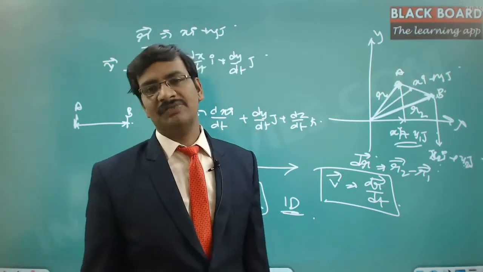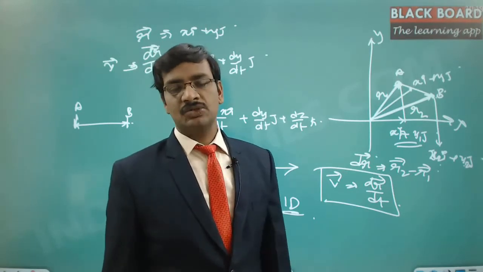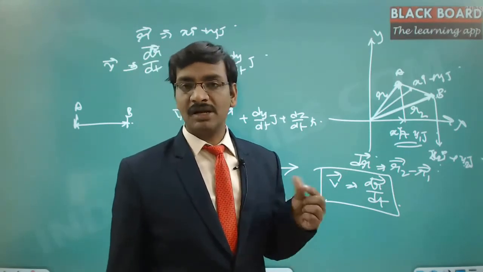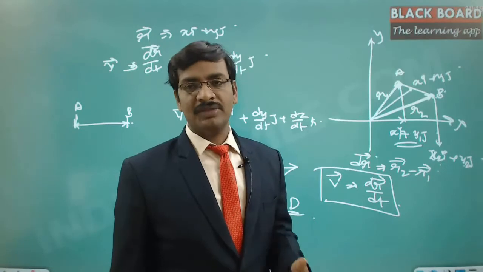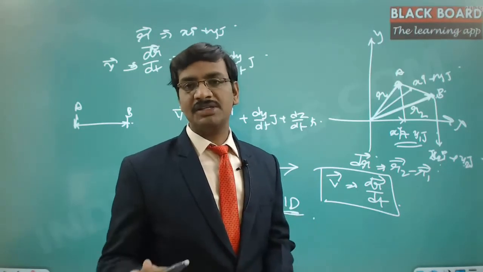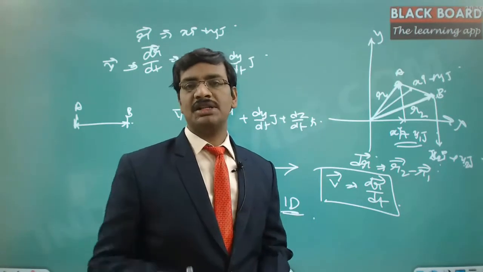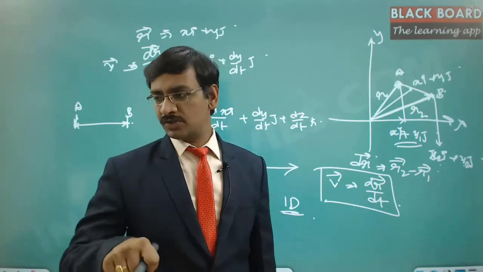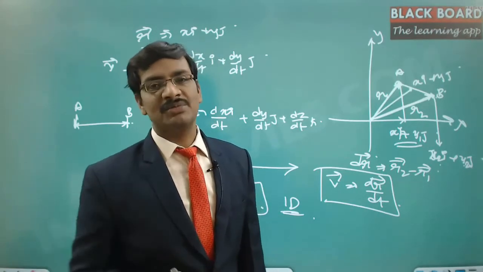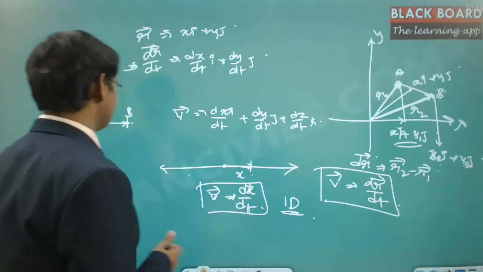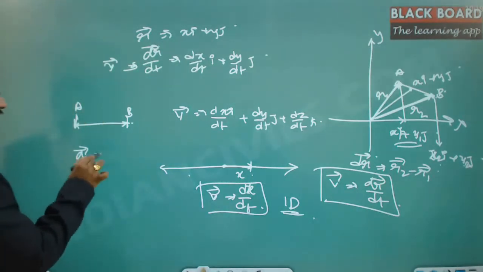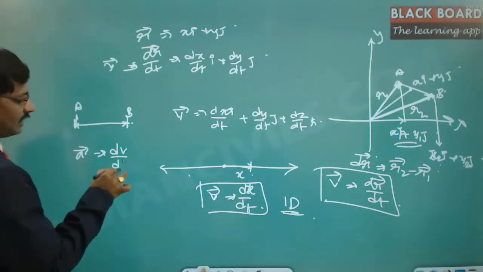That is the velocity of the bike, which we keep on changing. Velocity is nothing but the rate of change of displacement, but acceleration is nothing but the rate of change of velocity, how fast you are changing the velocity. So here acceleration is defined as dv by dt.